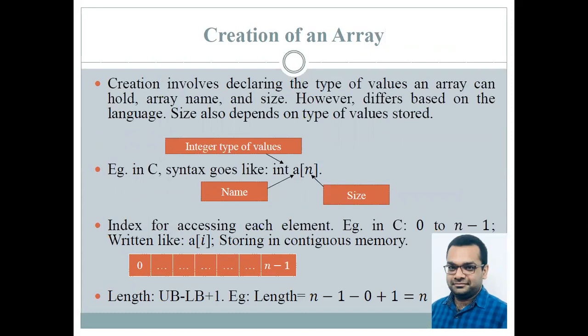Now, the first operation on the arrays: how do we create an array? Creation involves a number of things. First of all, it involves declaring the type of the values an array is going to hold, its array name, and also the size of the array. Now, about the size of the array and other things, a lot depends on the language that we are using.